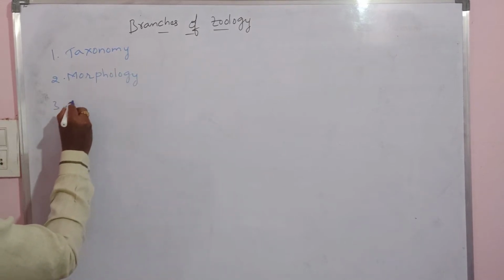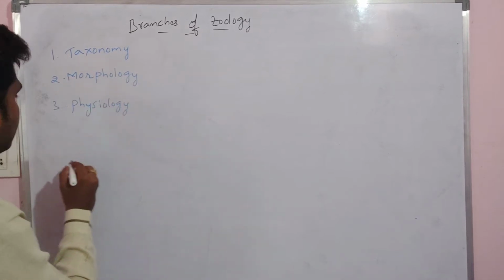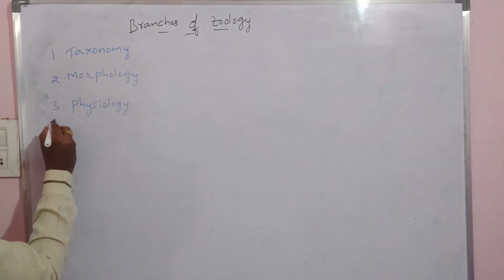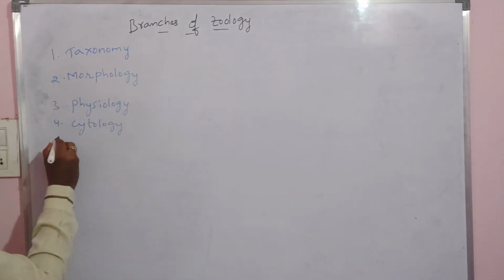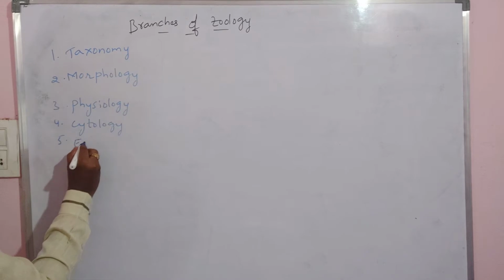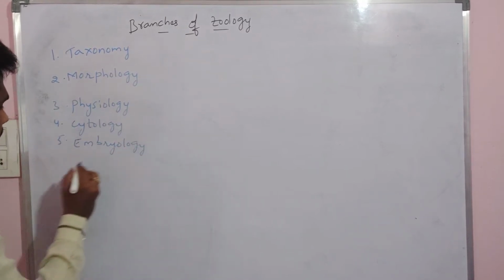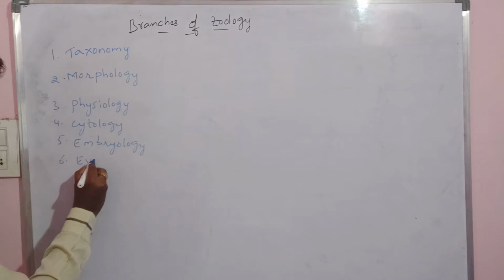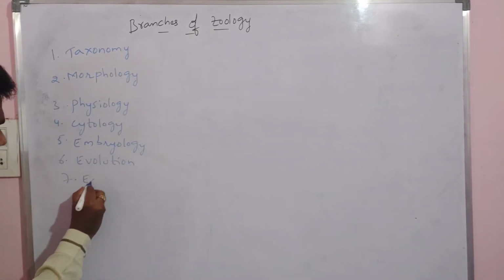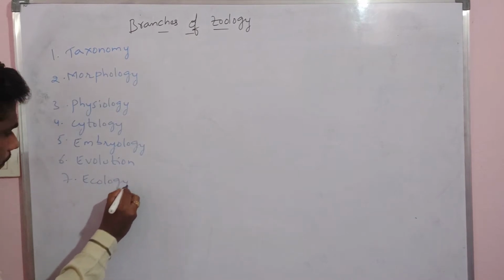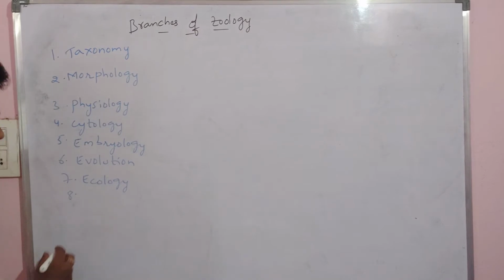then physiology, cytology, embryology, next evolution, ecology, and so on.